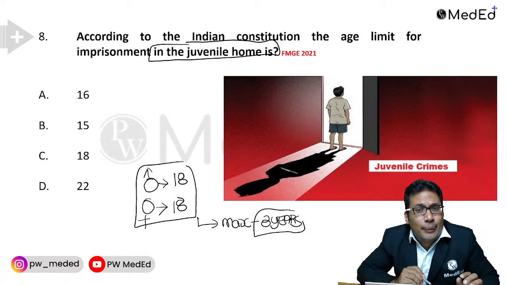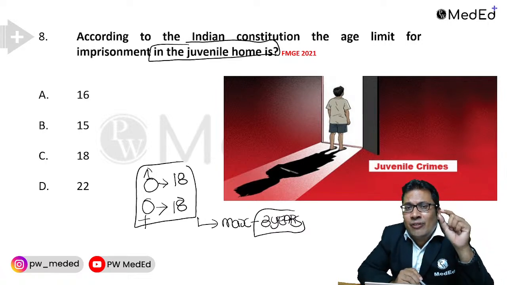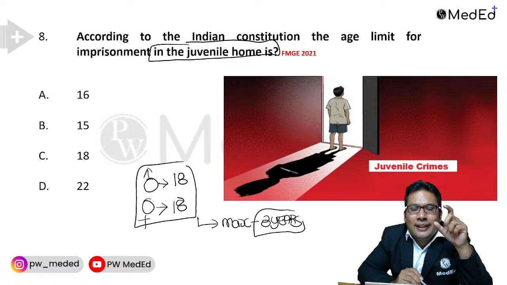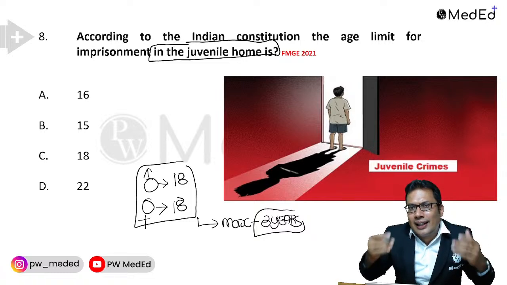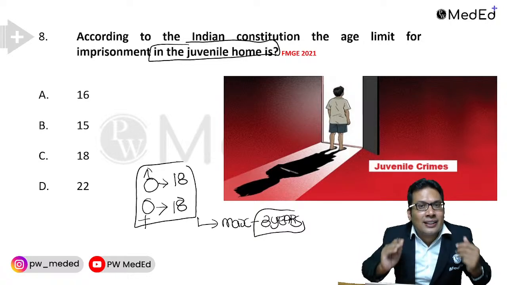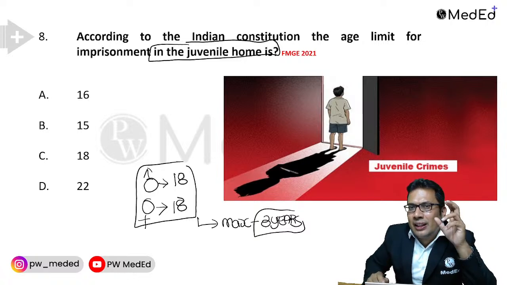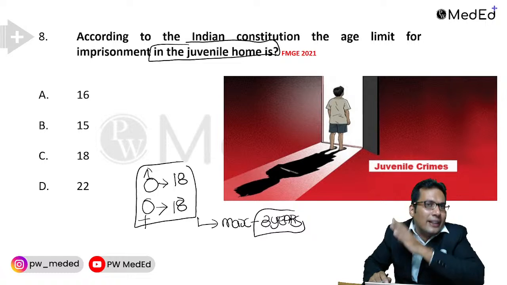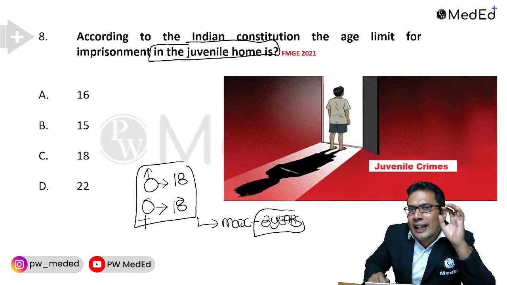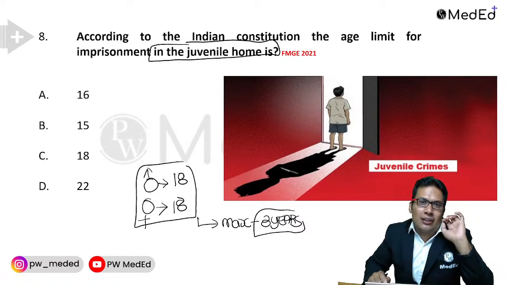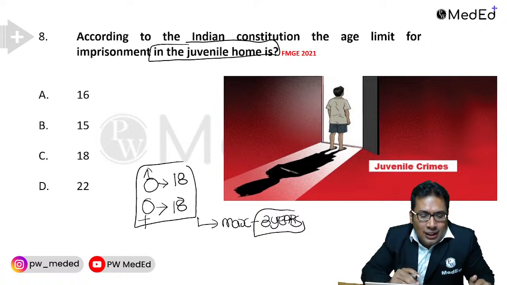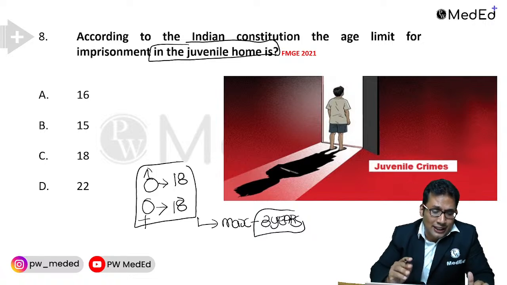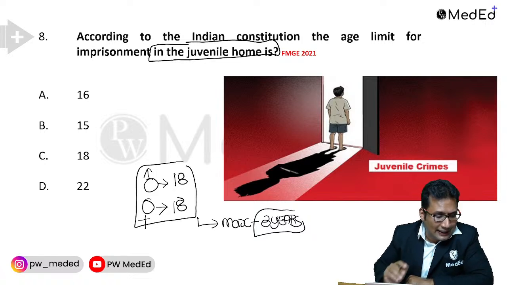But now, recently an update, remember, except in case of heinous crime. Like for example, murder is a heinous crime. Rape and murder, heinous crime. In heinous crime, even a juvenile between age 16 to 18 can be punishable like an adult. That is according to the recent update in the Juvenile Justice Act, decided by the Juvenile Justice Board. Please remember this, it can be asked in the exam.